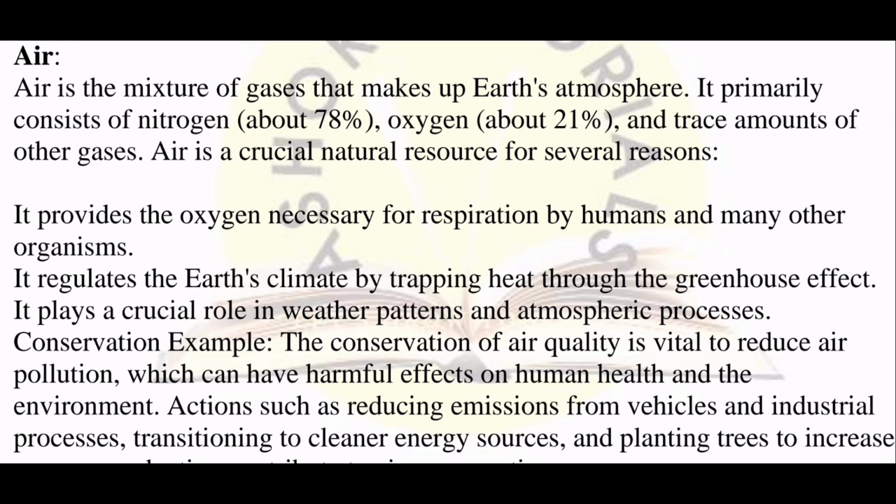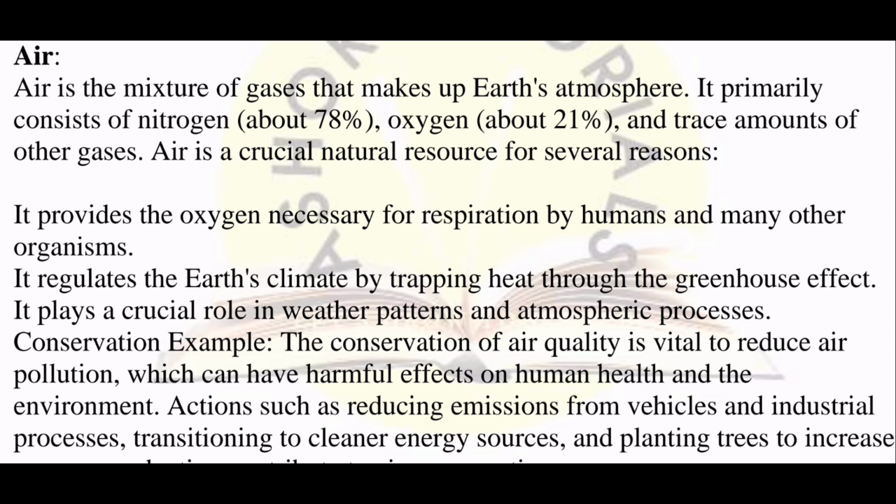In air, you find nitrogen, in air, you find oxygen, in air, you find carbon dioxide. Yes or no? So always remember that out of 100%, 78% is nitrogen gas, and oxygen is 21%. And then the leftover percentage is distributed among other gases.